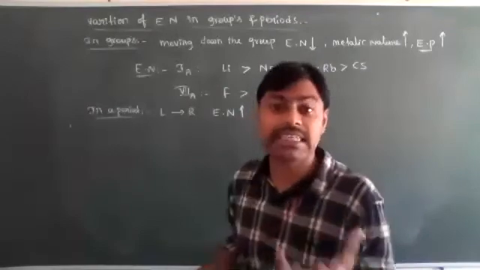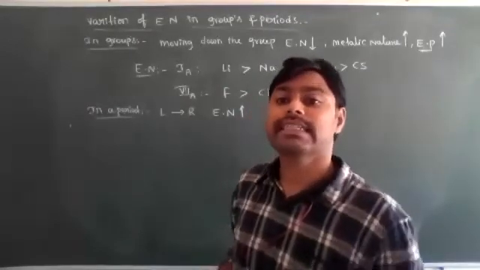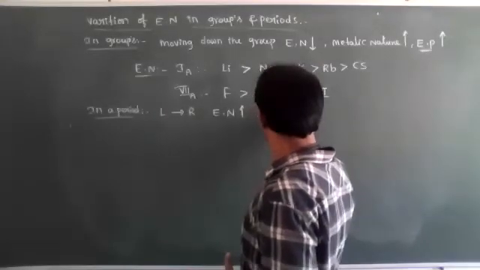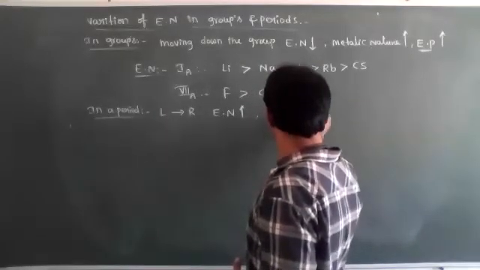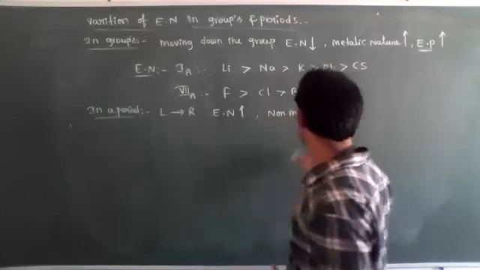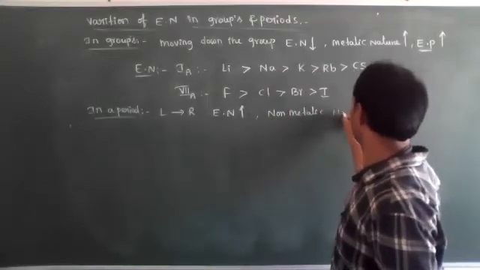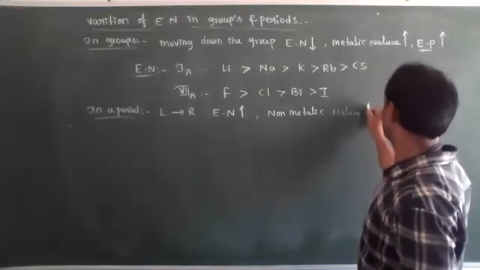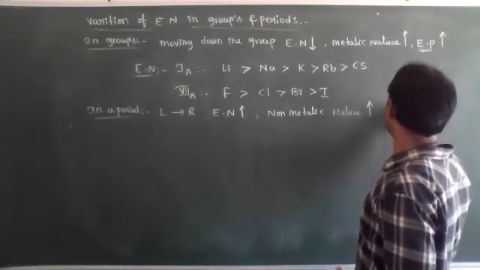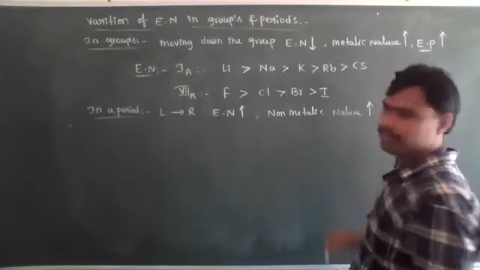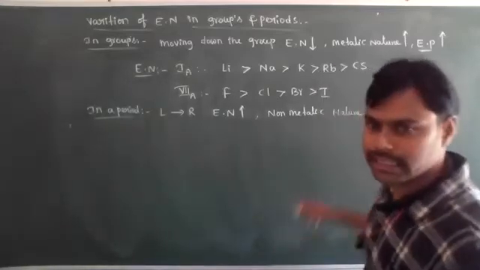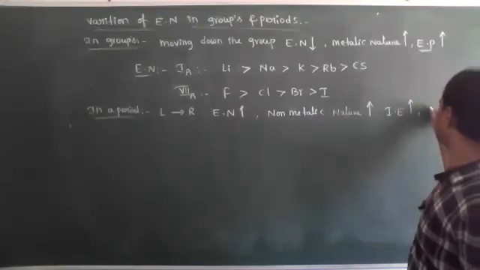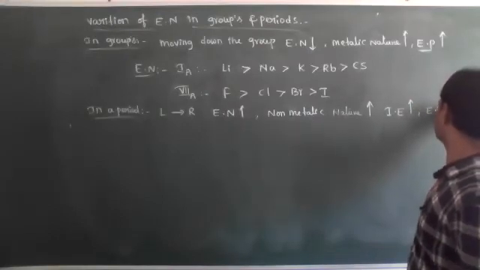Why is electronegativity increasing? Non-metallic nature increases. Ionization energy also increases in a period, left to right. Non-metallic nature increases, ionization energy is increasing, and electropositivity is decreasing.